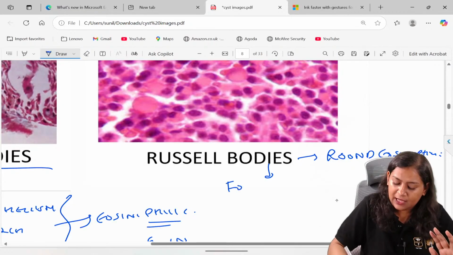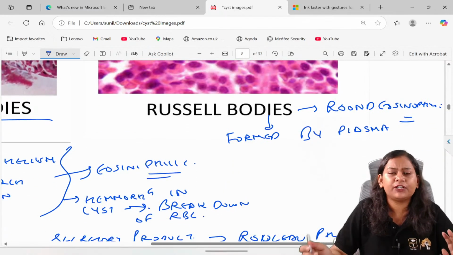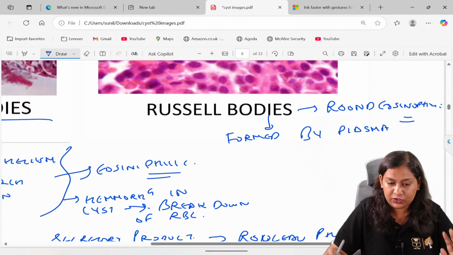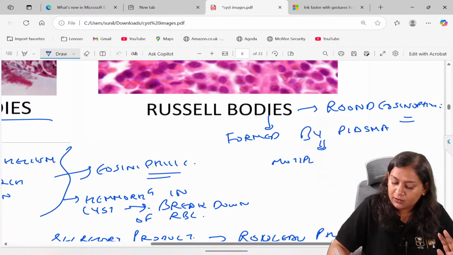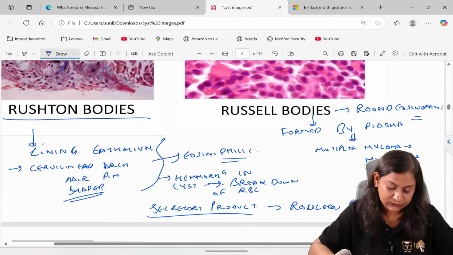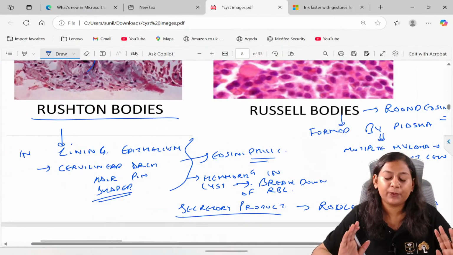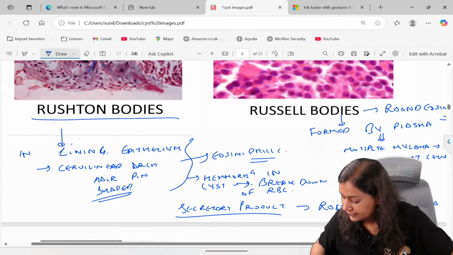Also, these are formed by plasma cells and are seen in multiple myeloma, which will be covered in much more detail in your general pathology. These are called Mott cells. So this is the basic difference between Rushton and Russell bodies.